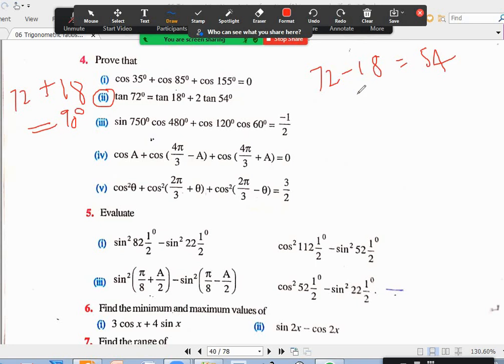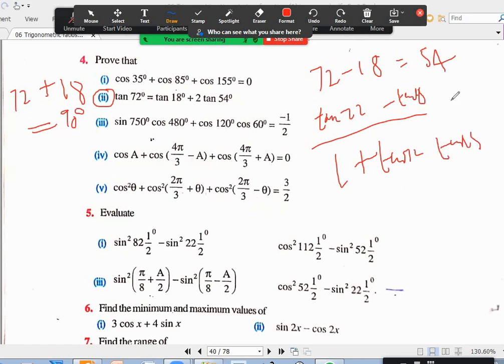Okay? Yes, sir. So you apply tan on both sides, you will get tan 72 minus tan 18 by 1 plus tan 72 into tan 18. Sorry, I was not writing that neat. So, all right.